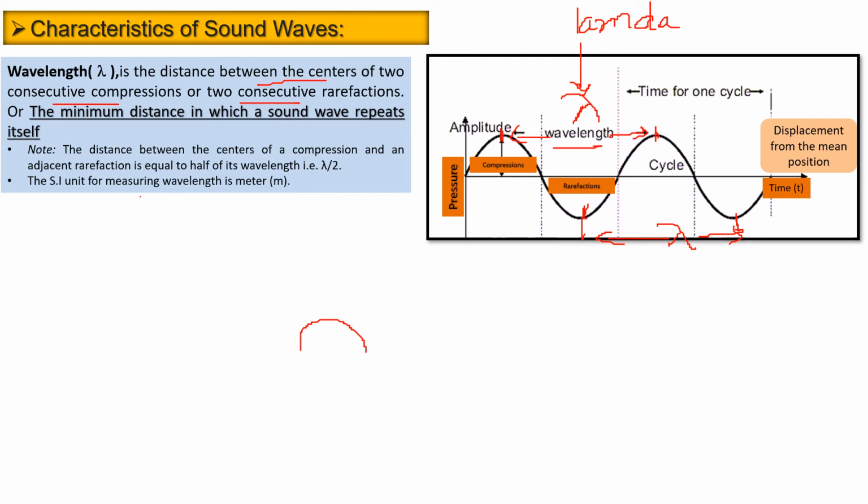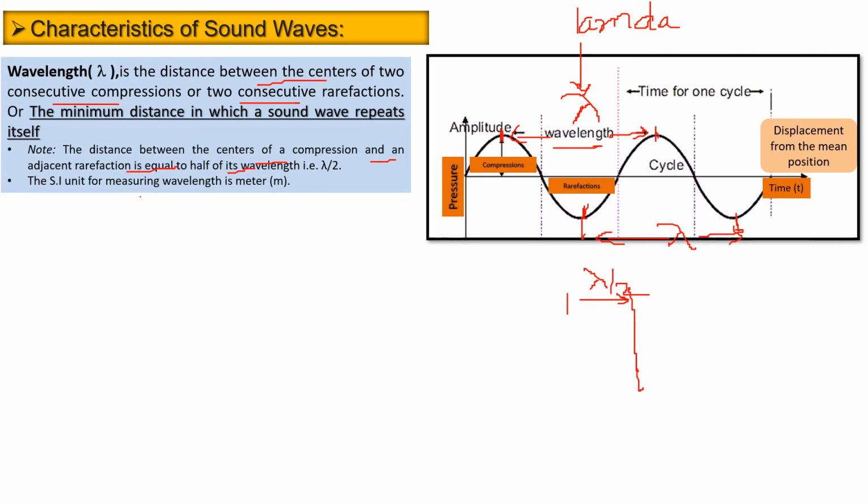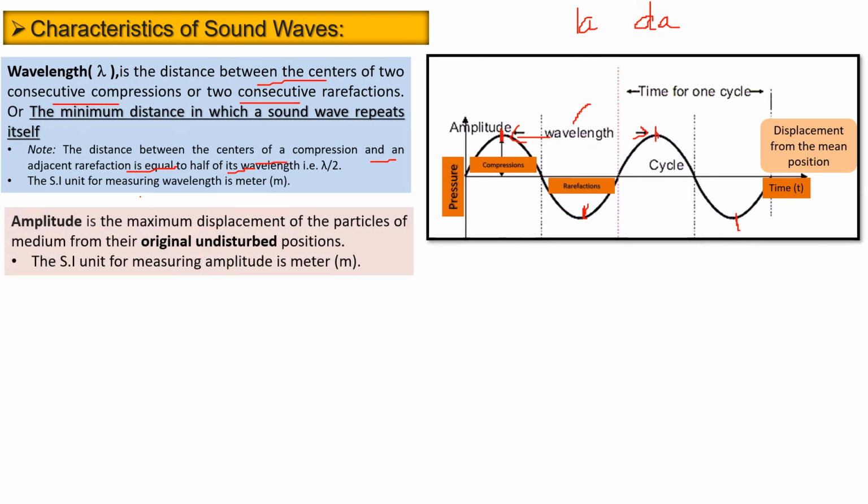So this is one cycle of compression, one cycle of rarefaction. Now further, if it proceeds, it becomes a compression. So the minimum distance in which the sound wave repeats itself is called wavelength, lambda. The distance between the centers of a compression and an adjacent rarefaction is equal to half of its wavelength, so this will be lambda by 2. And the SI unit of wavelength is meter, because it is a distance that we are measuring.